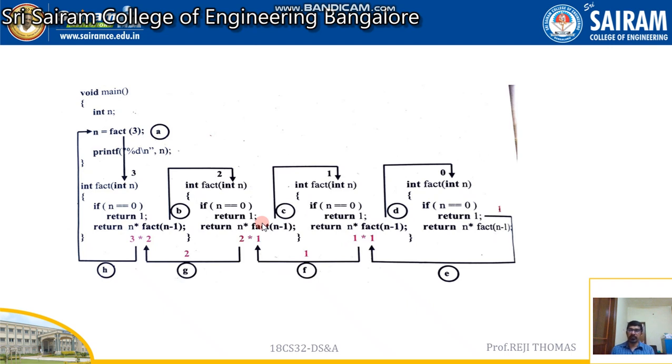And what is n value for that? n is going to be 2. So 2 into 1 will be returned to the previous function. That is nothing but fact n minus 1 will be replaced with 2. And look at the first function where your n is going to be 3. So 3 into 2 is going to be 6. So you can see it will go back to the main function where your n gets the value 6, which is the factorial for 3. And when you print it, the print of percentage d will be replaced with the n value, which is going to be 6.